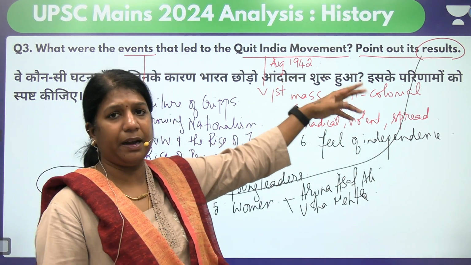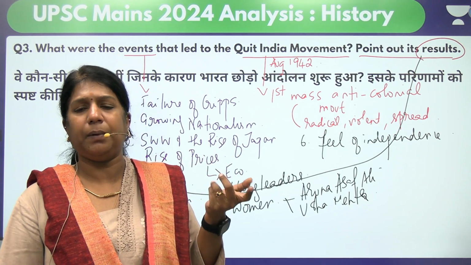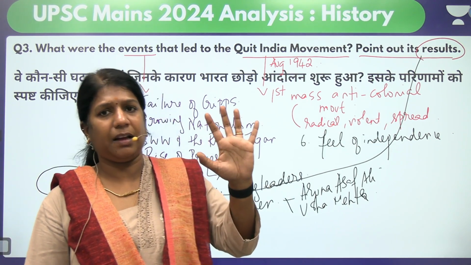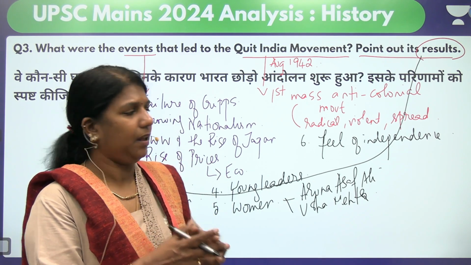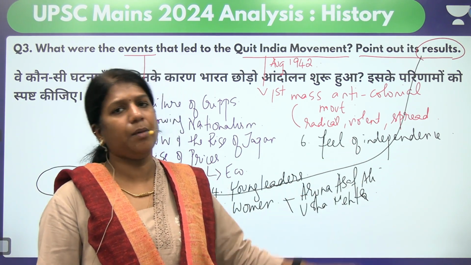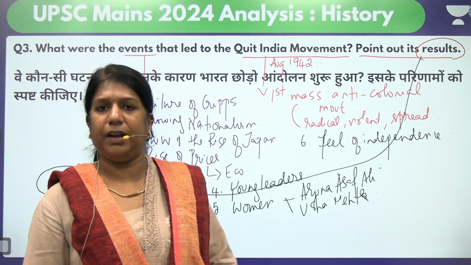And the World War came to an end in 45. UNO came, decolonization entered, America's pressure on Britain to relieve India. So multiple other factors were also there. But of course, the Quit India movement played a very important role to get the feel of independence.